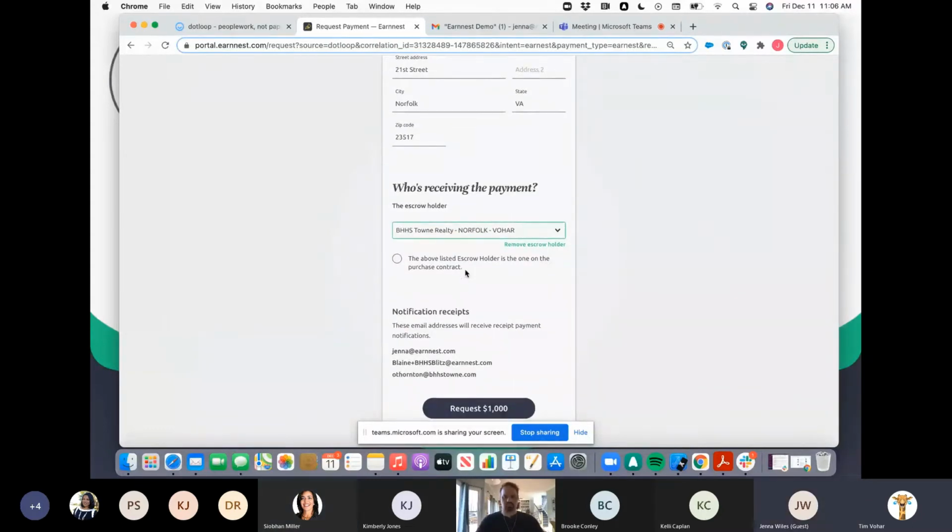We do have several escrow holders that are attorneys in our system. So feel free to search for your attorney if they're the one that's holding the Earnest money. If they have already signed up with Earnest, we do have a pretty strict vetting process, then you're welcome to select them as your escrow holder. Here we do ask that you select that the above listed escrow holder is the one on the purchase contract. This is just an extra safe hold for you to make sure that you're checking your work. Yes, this is the correct account that I want my buyer to send money to. And for me, that looks correct.